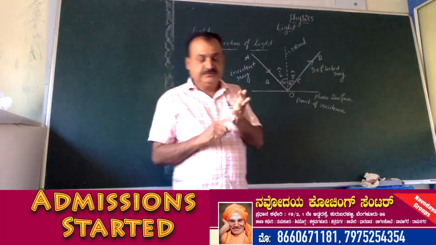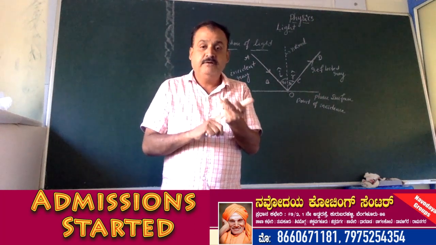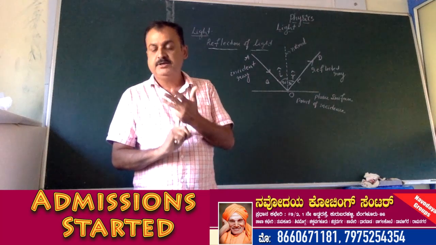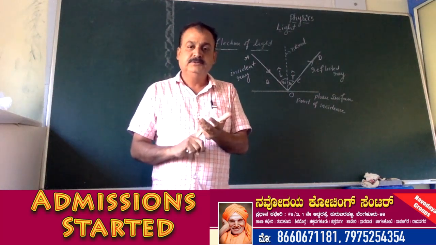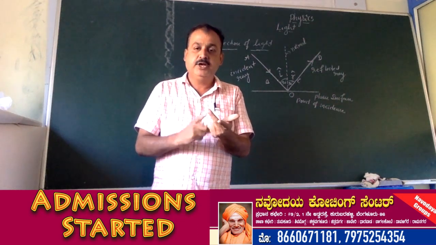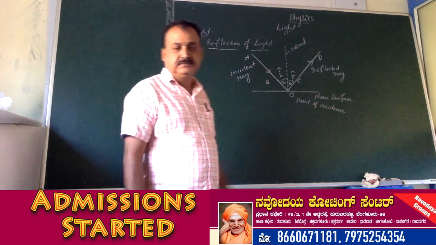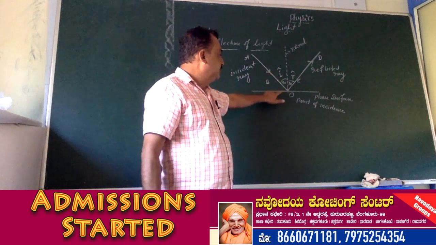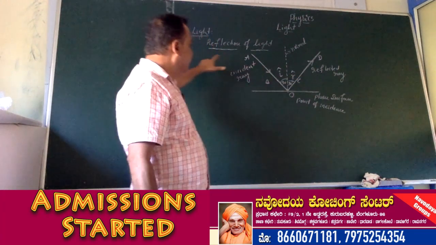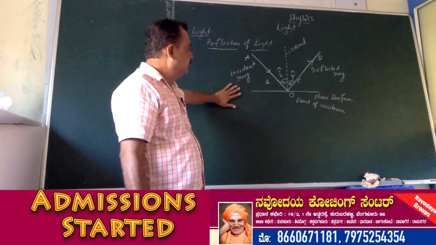So what is reflection of light? The phenomenon of rebouncing of light when it falls on a highly polished plane surface is called reflection of light. The laws of reflection: the incident ray, the reflected ray and the normal to the plane at the point of incidence all lie on the same plane, and the angle of incidence is equal to the angle of reflection. These are the important laws of reflection. All these points are very important. Based on this, we ask some questions.